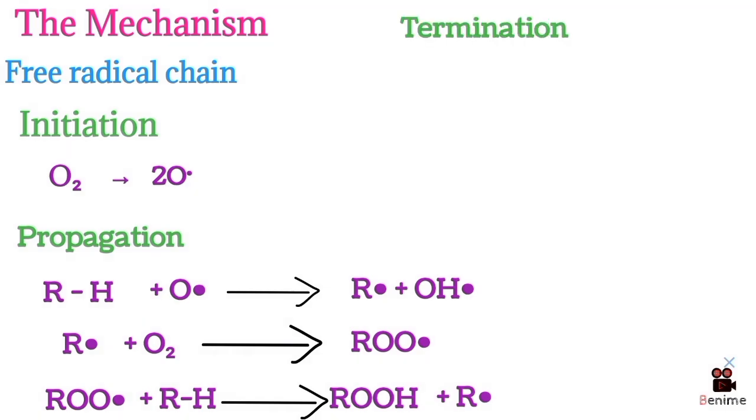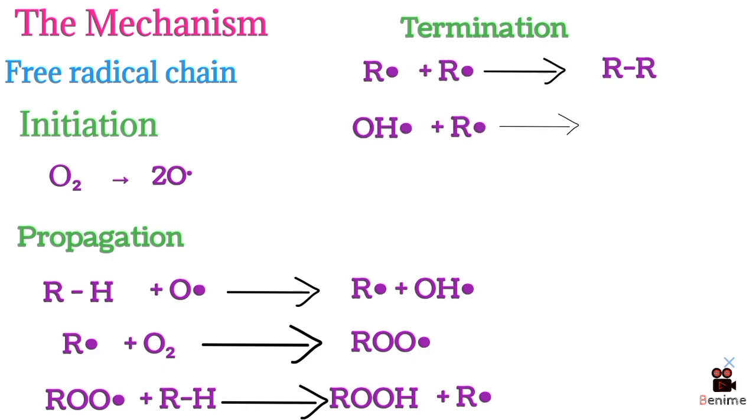Stage 3. Termination. Two radicals collide and pair their electrons. The chain stops. R dot plus R dot gives R-R, or HO dot plus R dot gives R-OH. Now, one important detail about where the radical attack begins.